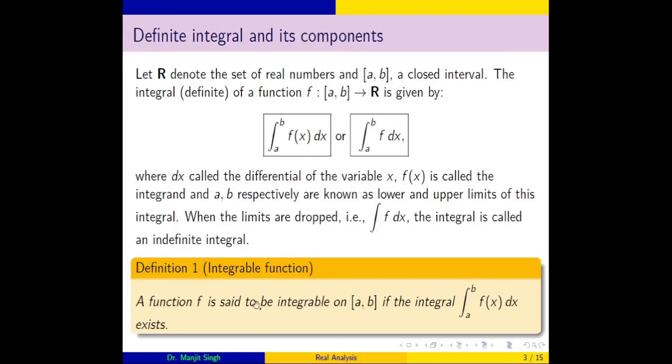A function f is said to be integrable on interval [a, b] if the integral exists. So this integral exists means this is a real number, a finite real number. If we have such a situation when this integral has a finite value, then f is said to be an integrable function.